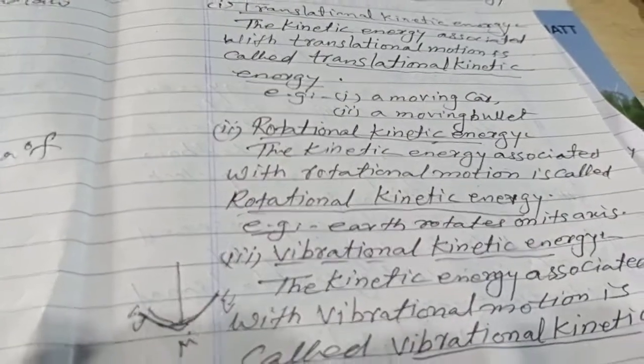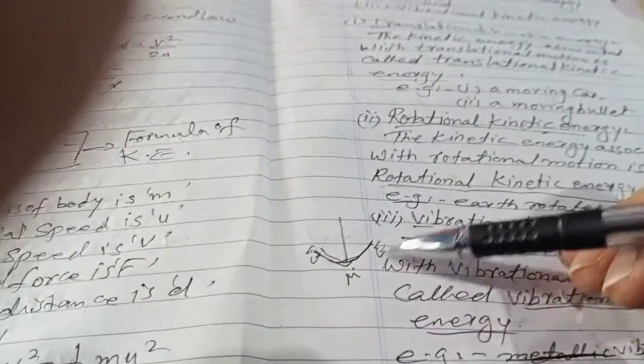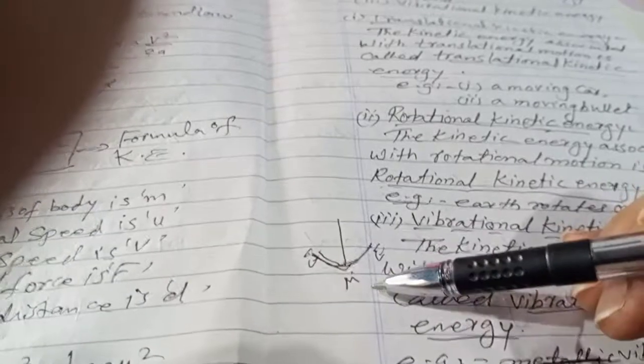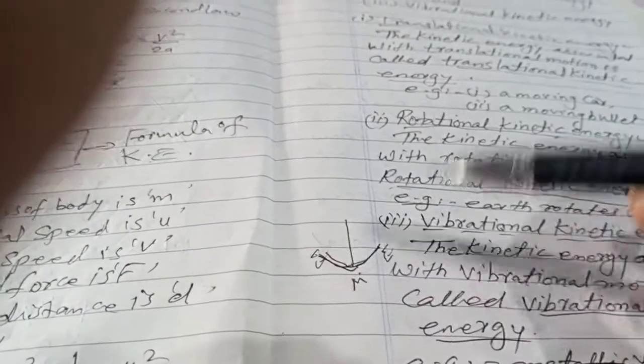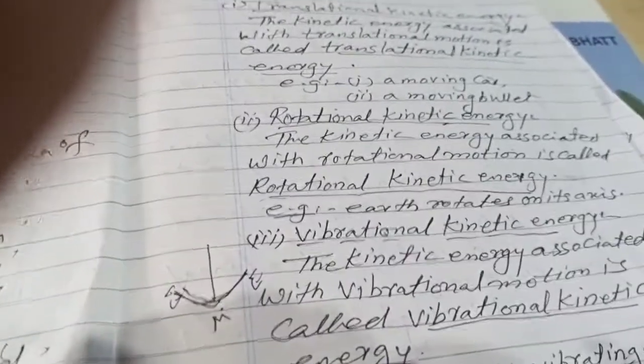Vibrational kinetic energy. See the figure of the simple pendulum. The mid point is the mean position. On one side is the extreme, this is the other extreme: mean to extreme, mean, extreme, and return to the mean. This is one rotation, and this is called one oscillation.